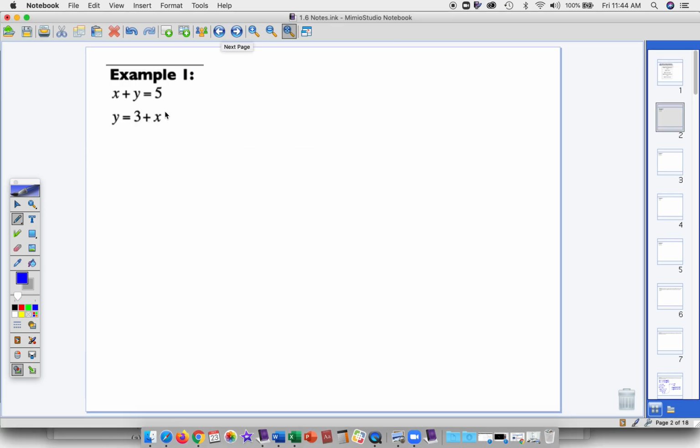Example 1. Now the first step is already done for us, which is nice. Right here we have y is equal to 3 plus x. So I'm going to take the first equation and I'm going to replace y in the first equation with the 3 plus x. So my new equation becomes x plus 3 plus x is equal to 5. So when I combine like terms, I get 2x plus 3 is equal to 5. 2x is equal to 2, so x is equal to 1.